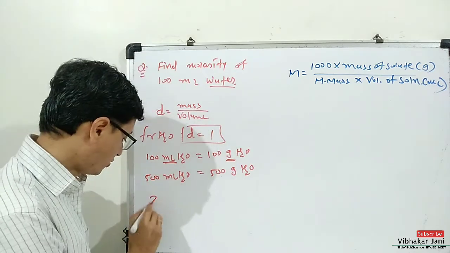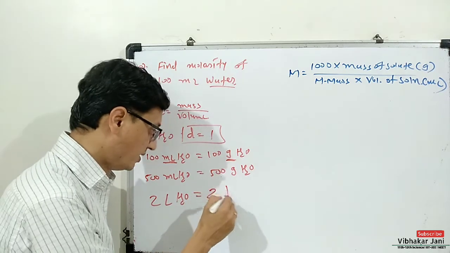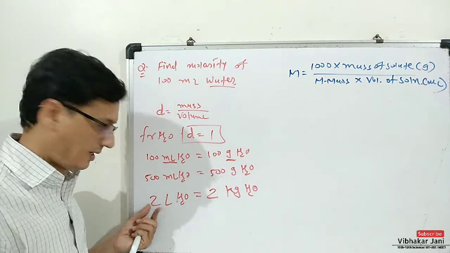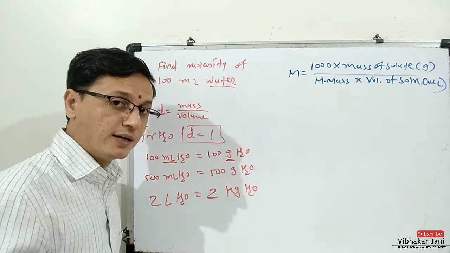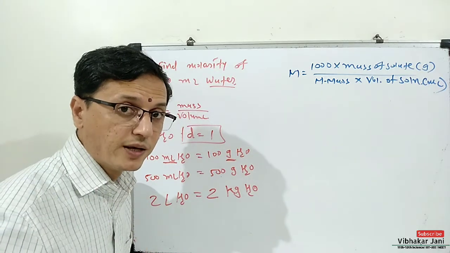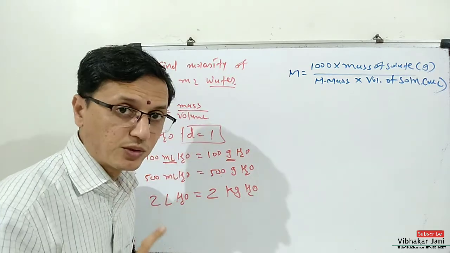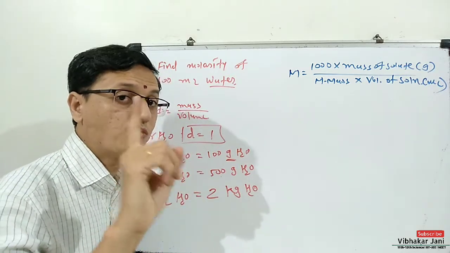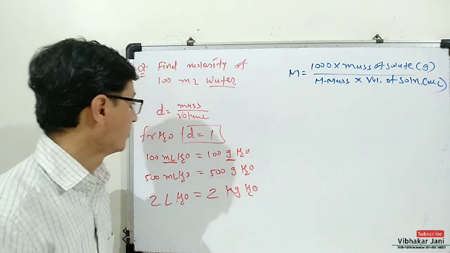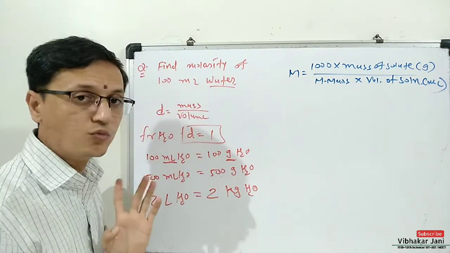But if somebody says 2 liter water, that means it is 2 kilogram. 2 liter water is equal to 2 kilogram water. Again, I am saying this can be applied only in case of water. If you say 2 liter petrol, then it will not be equal to 2 kilogram petrol because the density of petrol is not 1. This can be applied only in those cases for which density is 1, that means mass is equal to volume.